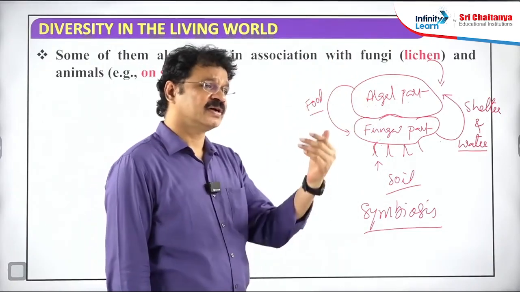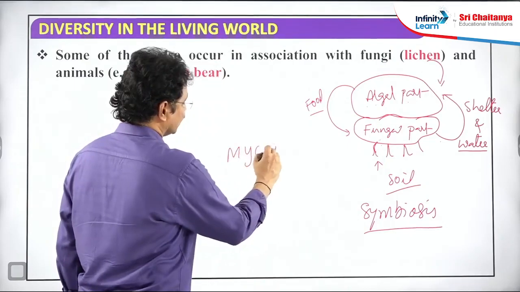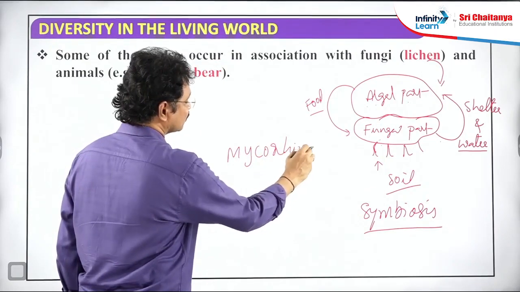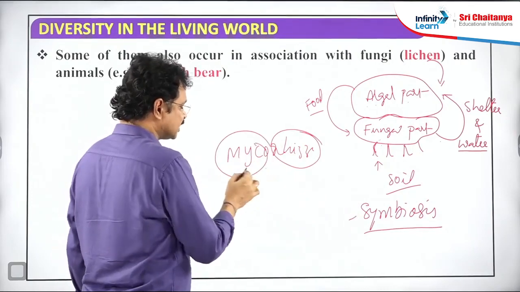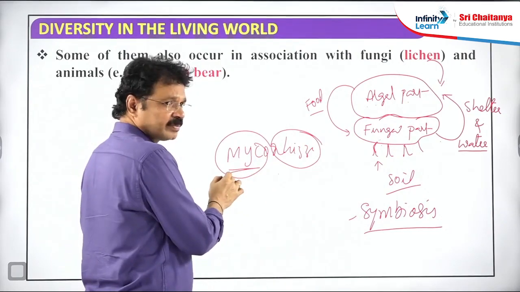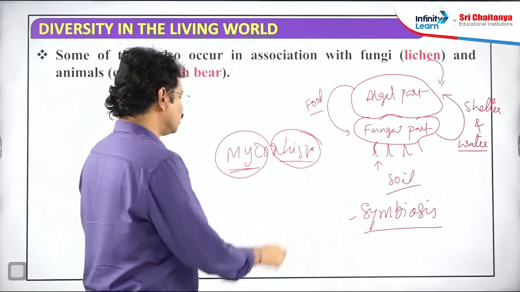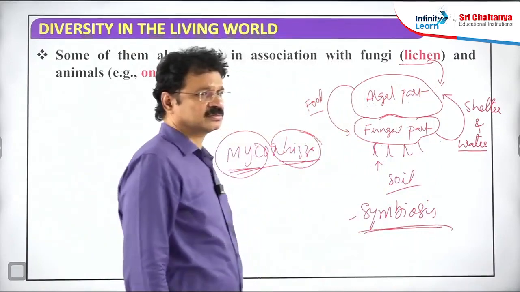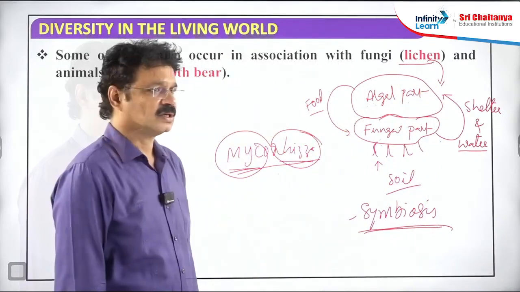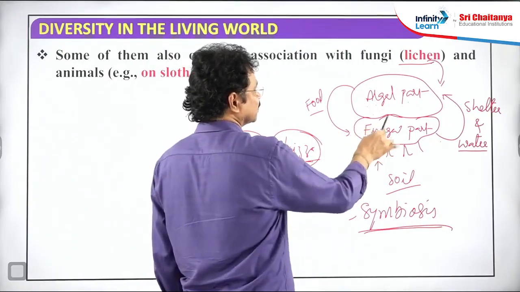Now, mycorrhiza is a different class. Mycorrhiza: fungi and rhiza, the root system of higher plants. It is also a symbiotic association, found between fungal members and the roots of higher plants in the mycorrhizal association. So, both mycorrhiza and lichens are examples of symbiotic association. In lichen, the algal partner and the fungal partner, two parts are there.